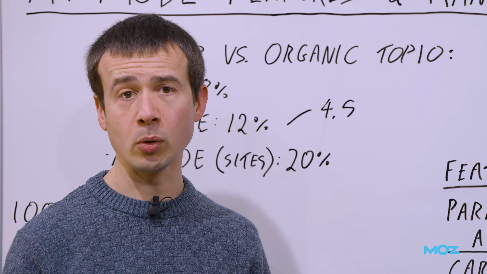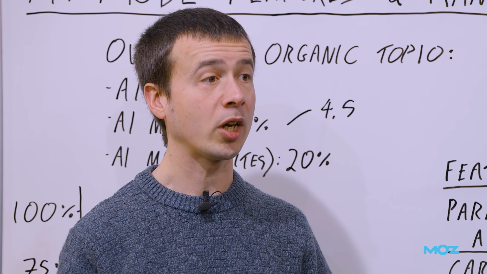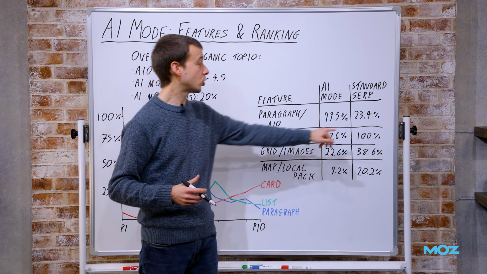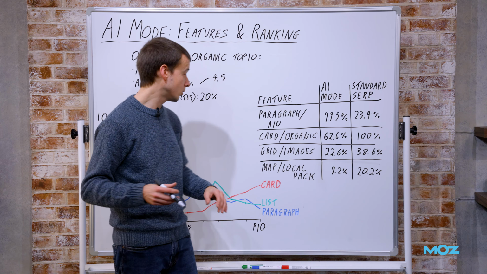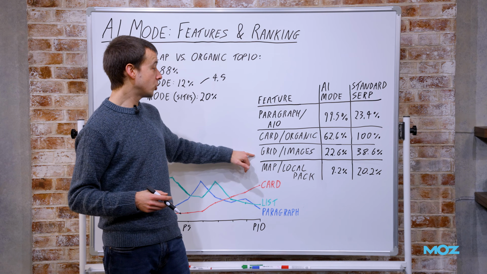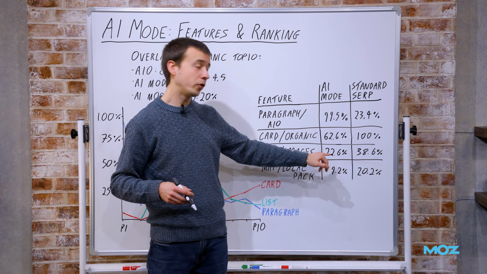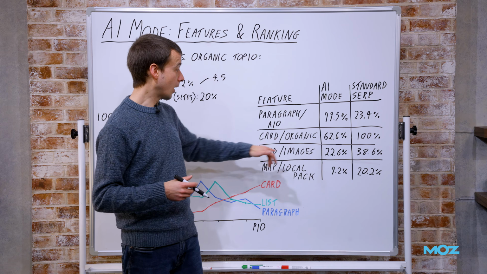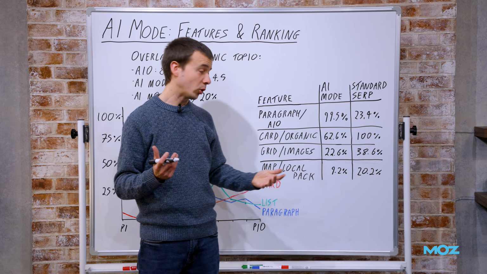So, a few results that are quite clicky in how they're represented, and they look more like an organic result than they do like a citation. Obviously, that contrasts with 100% of regular SERPs have organic results. Images is an interesting one as well. Standard SERPs are actually a little bit more visual. Grid is the equivalent feature to an image block. Standard SERPs are a little bit more visual than AI mode. AI mode tends to be more text heavy.